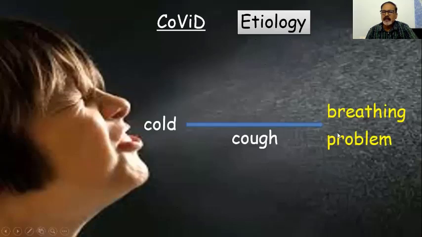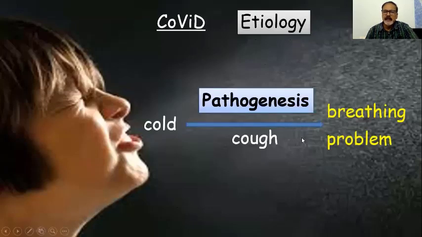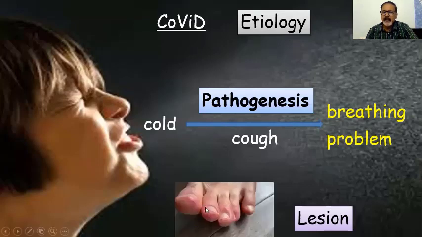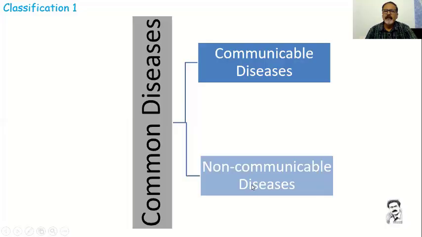So there is a process. This is called pathogenesis. And there may be symptoms. The body will show some symptoms like fibrosis, which is called a lesion. A wart or an infection in the leg is a lesion. So these are the indications which the body will give the individual.